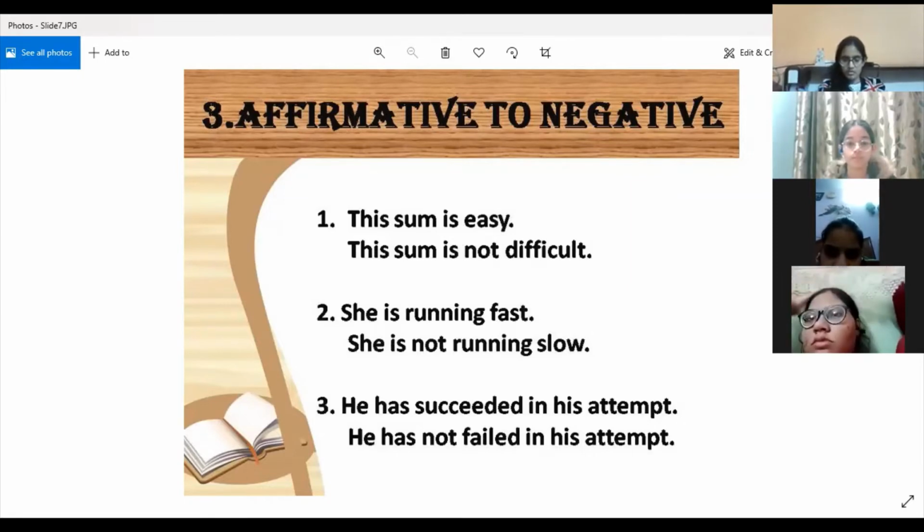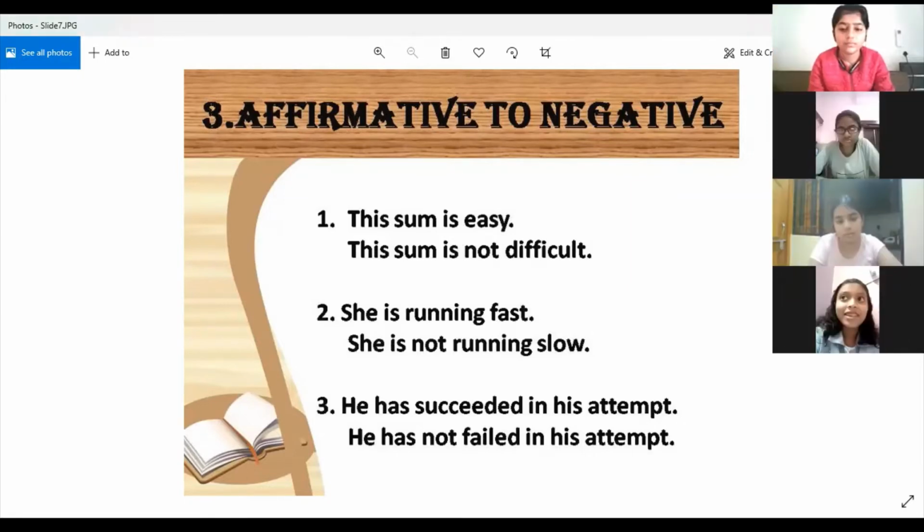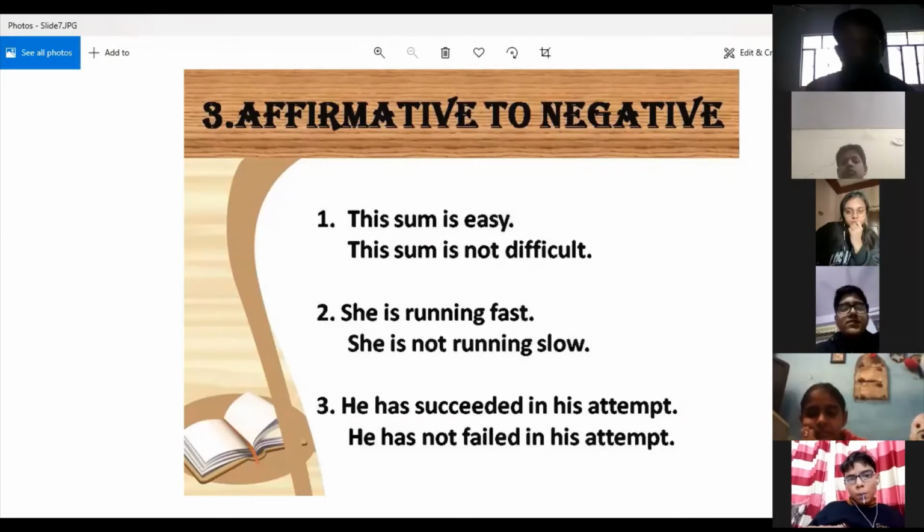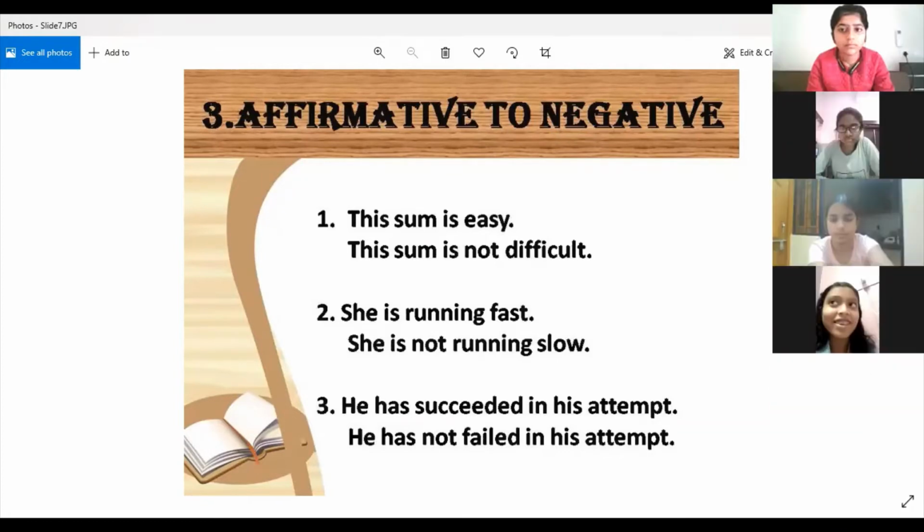So are all these 3 rules clear to everyone? I want to see your thumbs ups. All right then. So we'll move ahead.